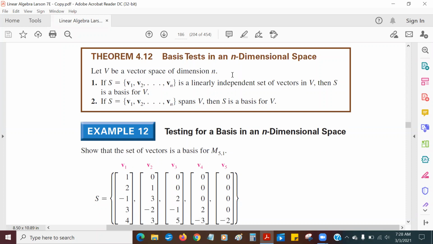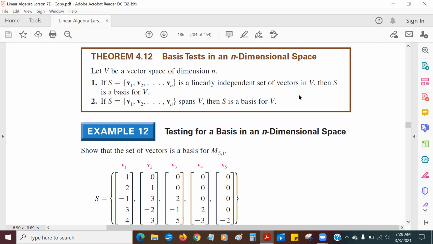If you have an n-dimensional vector space, so we're given that the vector space is n-dimensional, and we have a set of n vectors, the same n, then once we know that those n vectors are linearly independent, we know they're going to span the vector space. On the flip side, number two says that if we have n vectors and they span the vector space, then they have to be linearly independent. Meaning if I have n vectors that are linearly independent, this has to be a basis. If I have n vectors that span, then it has to be a basis.